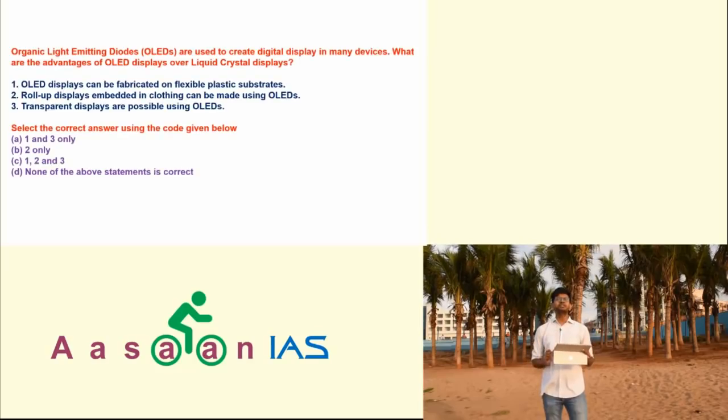Similarly, you look at this question asked in 2017. Not just one. There are many questions. 5 to 6 questions you can easily answer this way. Organic light emitting diodes, OLEDs, are used to create digital display in many devices. What are the advantages of OLED displays over liquid crystal displays? Again, you look at the statements. Statement 1. OLED displays can be fabricated on flexible plastic substrates. How can you say no? Getting me? If they are not able to fabricate it, then he will not frame any statement like this. So 1 must be correct.